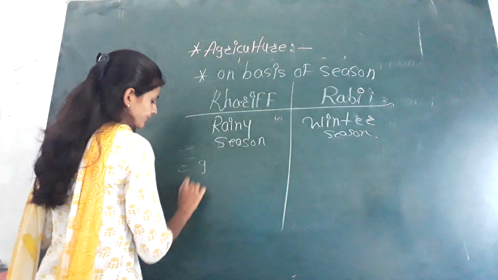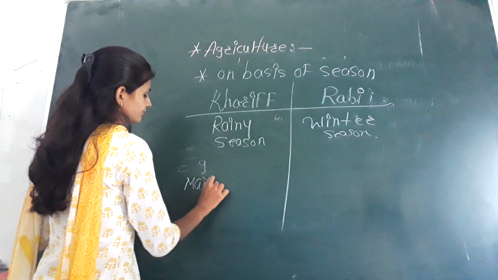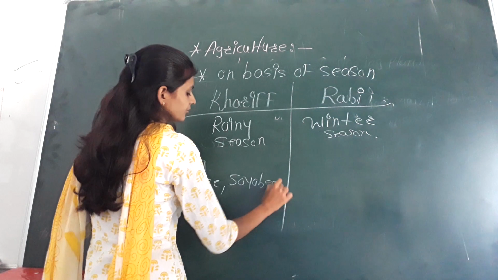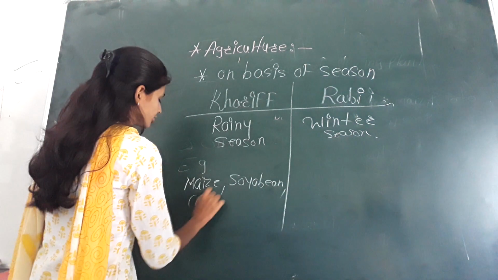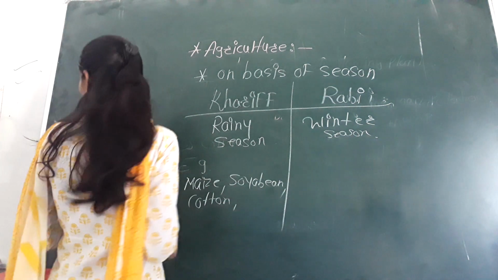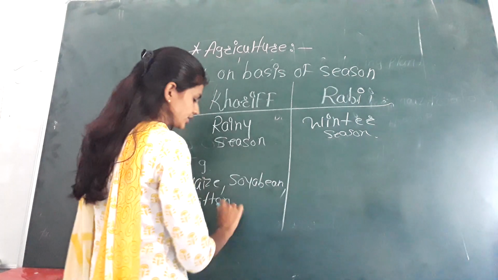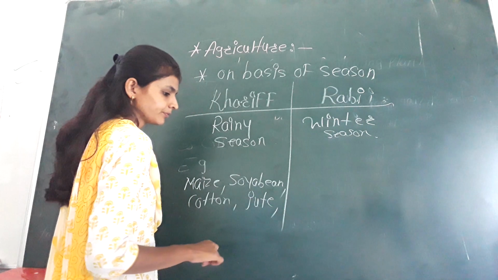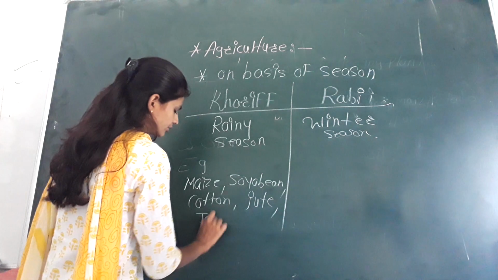Example we can take maize, then soyabean, then cotton. Afterwards, you can see jute also, then jawar.